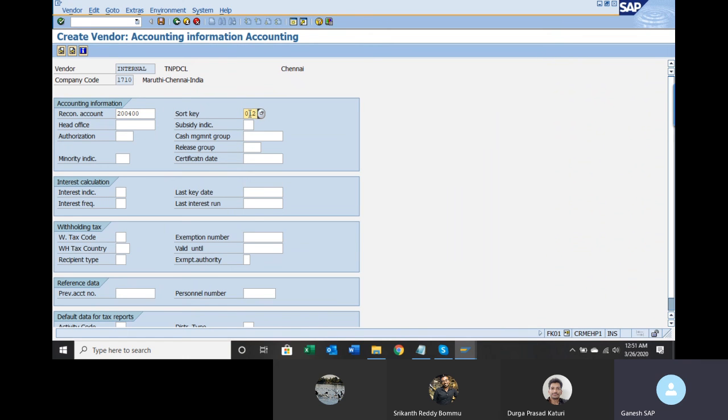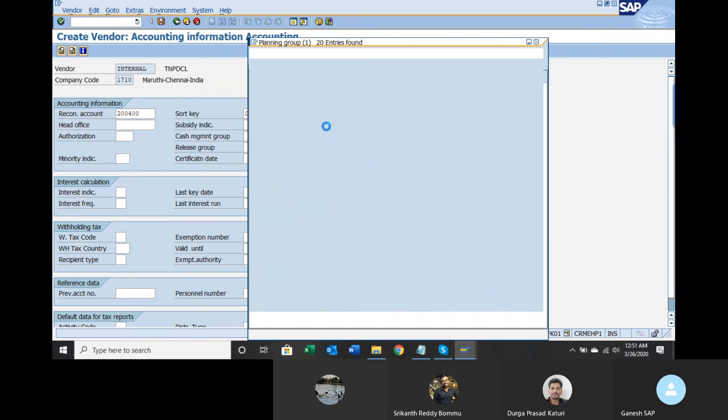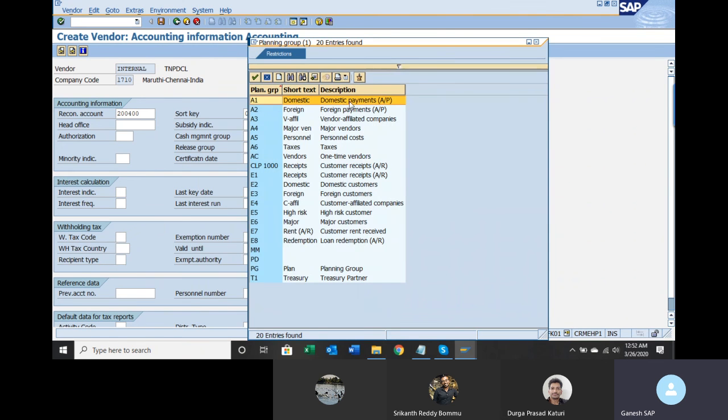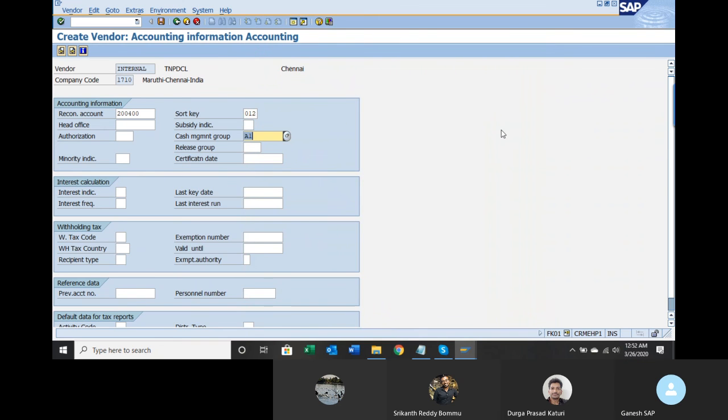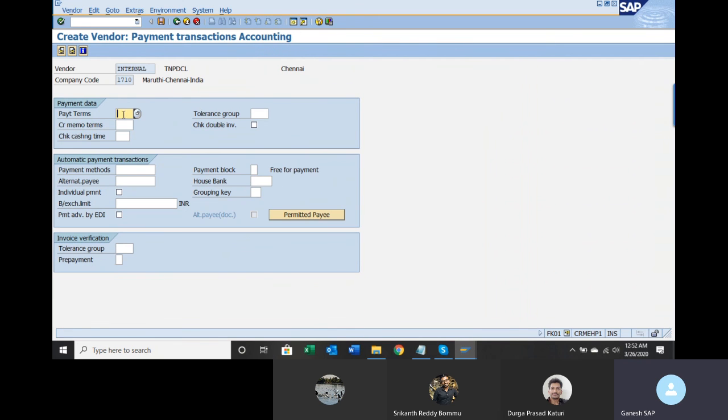Short key 012. Cash management group, press F4. Domestic vendor payments. Enter. Payment terms. Assume that 0001 is the payment term, which is a standard one. That means if you purchase today, you have to pay immediately. Immediately in the sense that you are not paying by cash while purchasing; you purchase first and then you pay. That is what payable immediately means.